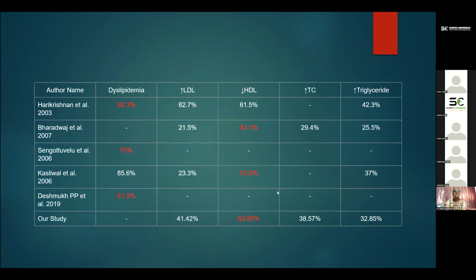Again, we compare our study with the other groups. Hari Krishnan et al. found dyslipidemia in 92% of the cases. Bharadwaj et al. found decreased HDL in 43.1% of the cases. Kasliwal found decreased HDL in about 72.5% of the cases. In our study, we found decreased HDL in about 62.85% of the cases.